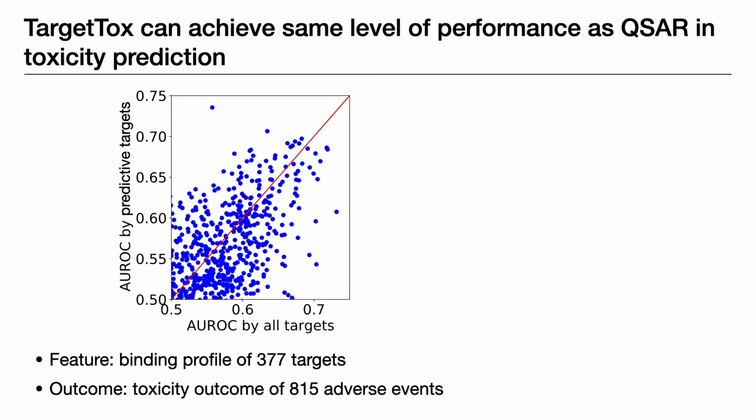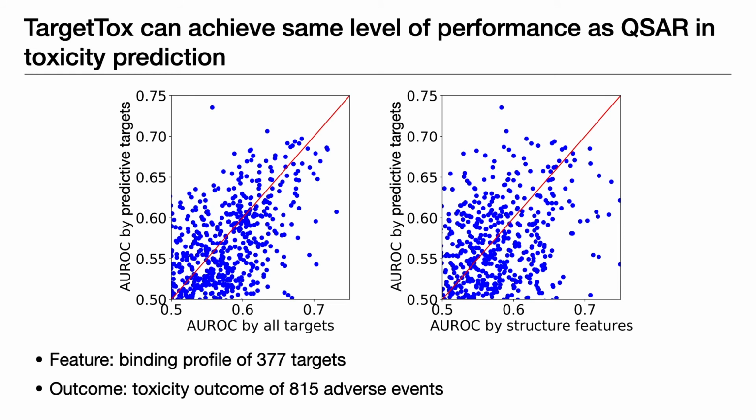In step 2, we implemented TargetTox to identify targets predictive of 815 adverse events. And again, we compare the performance by predicted targets to performance by all targets. We found the points are mostly aligned along the diagonal line, like in step 1, but with a much larger variance. And the same thing happened when we compared predicted targets to conventional structure-based QSAR models. That means through TargetTox, we only achieve the same level of performance as conventional QSAR models, with no significant improvement.